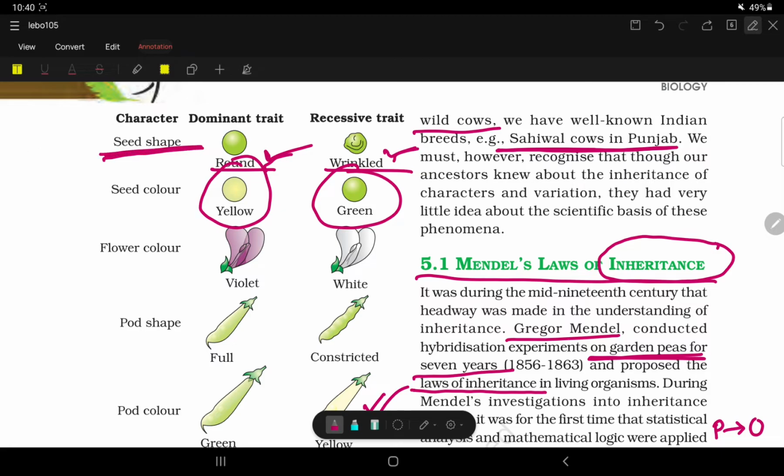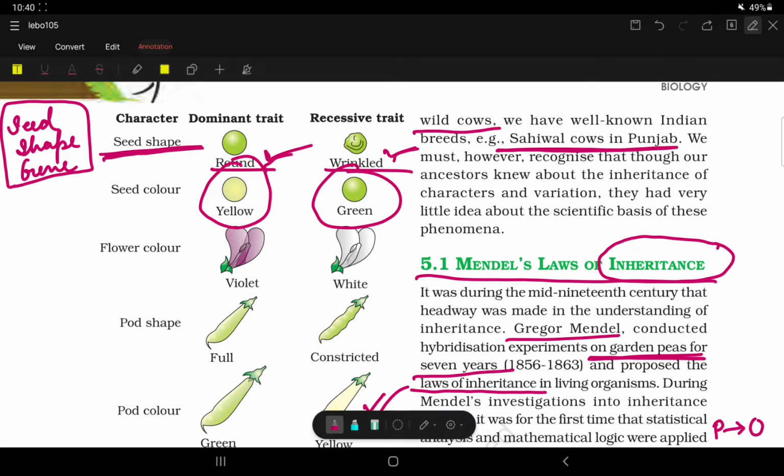So for example, seed shape, seed shape gene. This is the gene where two types of traits can be seen. So the seed shape can be round or wrinkled.